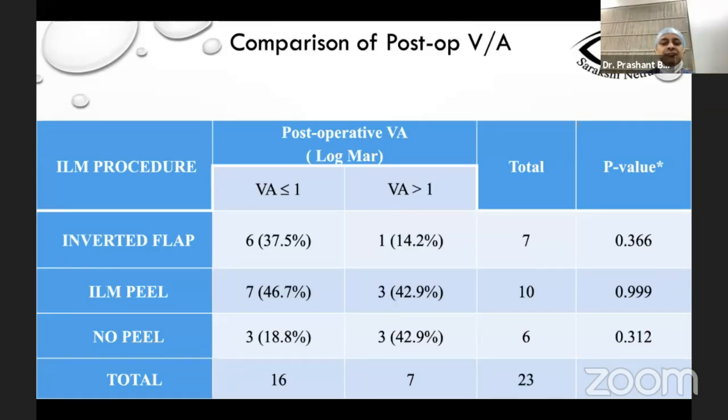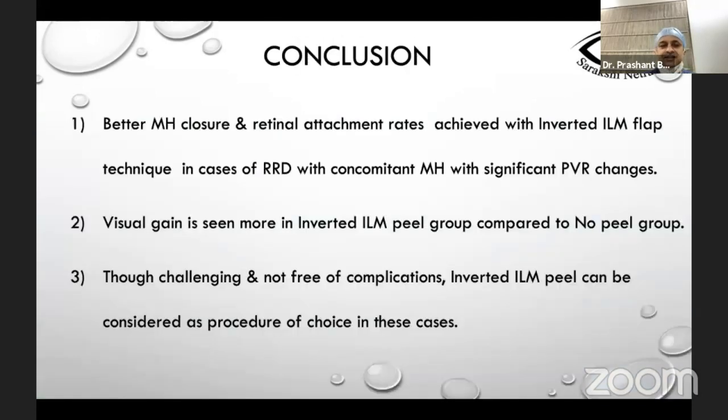Visual gain was definitely better in ILM-PIL groups, though it did not achieve statistical significance. So to conclude, better macular hole closure and retinal reattachment rates were achieved in inverted ILM-PIL groups in cases of RRD with concomitant macular hole with PVR more than C1.